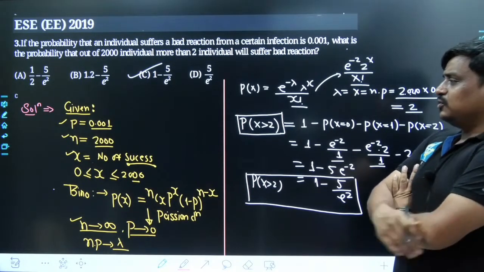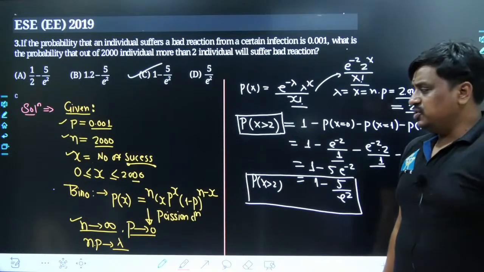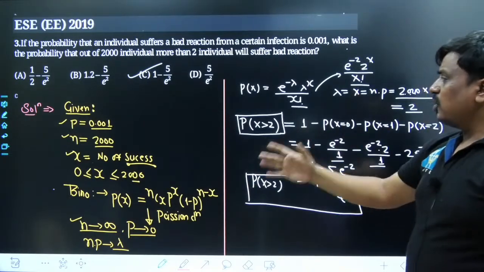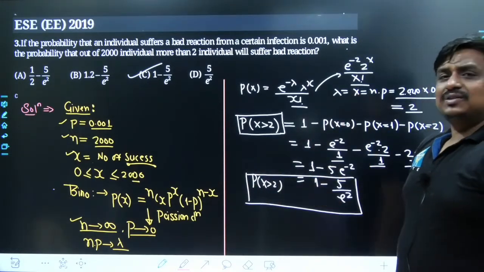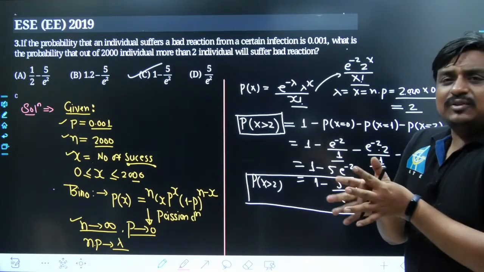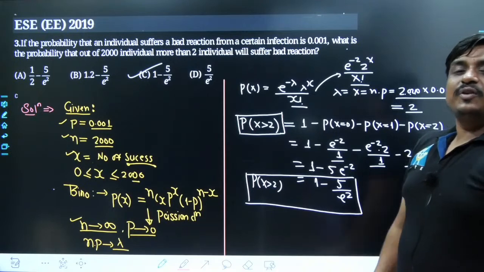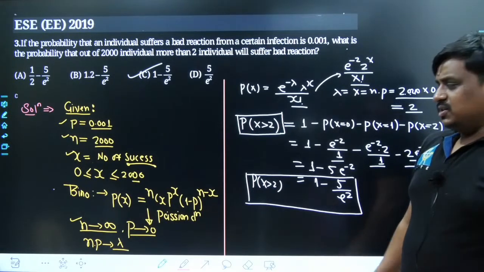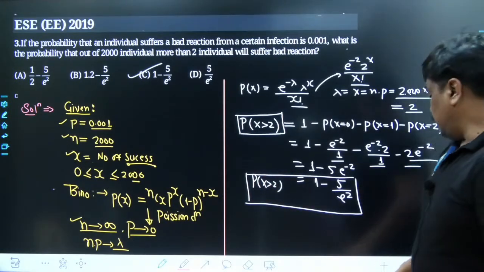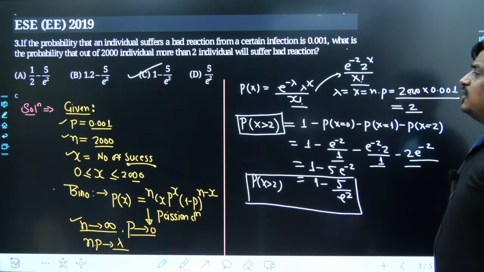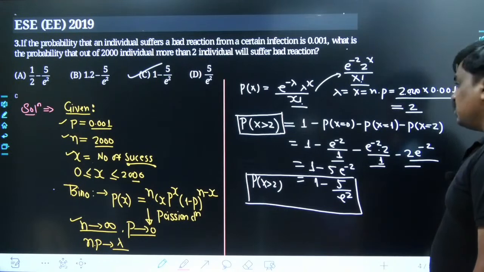You could have solved this problem with the help of binomial distribution, but deliberately I took it into Poisson distribution because the limiting case was almost matching, where n was very large and p was very small, and their multiplication was leading to a certain finite value. We were done with this problem, and the answer we got is simply 1 minus 5 divided by e square.